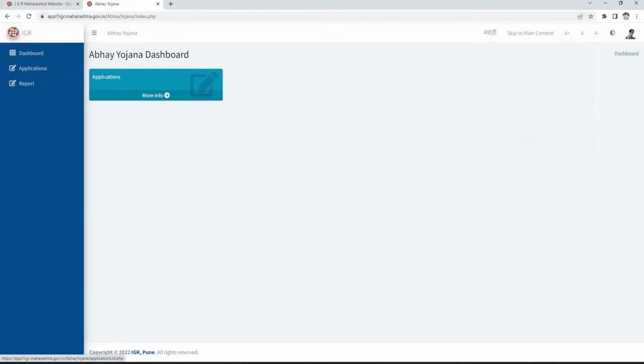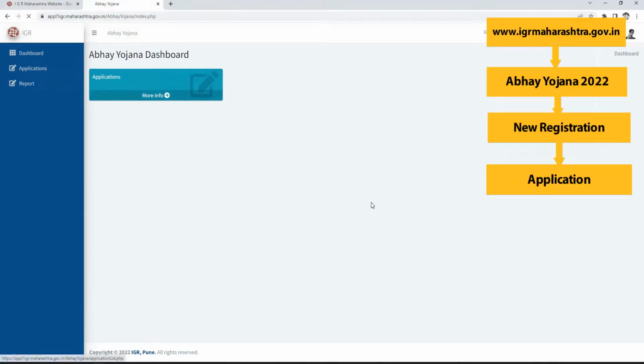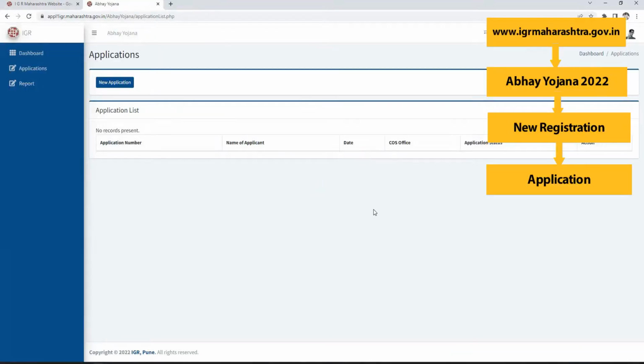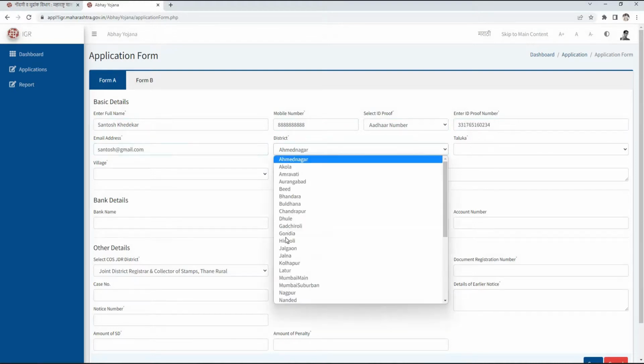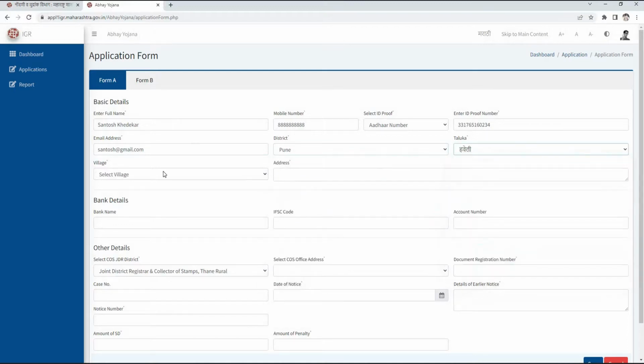To fill the application form for Abhay Yojana, we click on the application button here and then click on this new application button. Here we start filling the required information asked in form A. Here we enter our basic details. Enter full name, mobile number. Select ID type from Aadhaar card, PAN card or passport. Then enter the ID proof number. Mention your email address here. Then select district, taluka and village from the respective drop-downs. And then enter your detailed address.